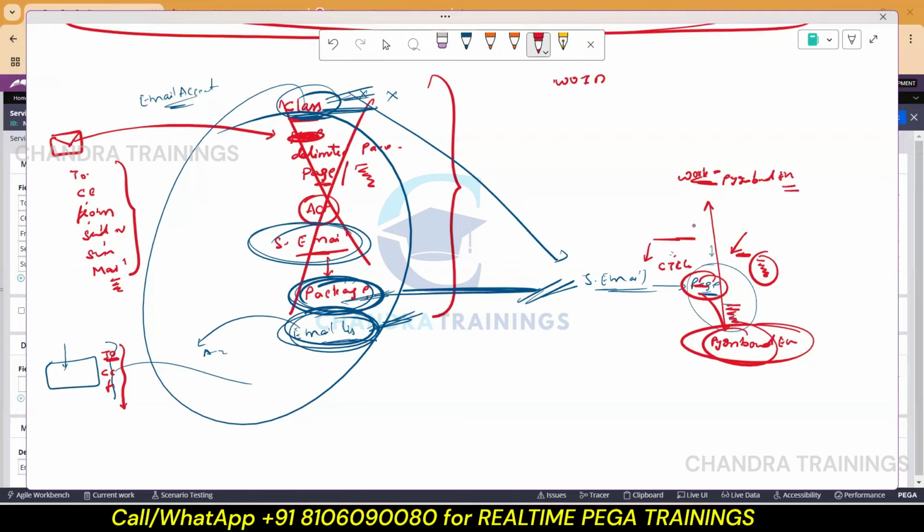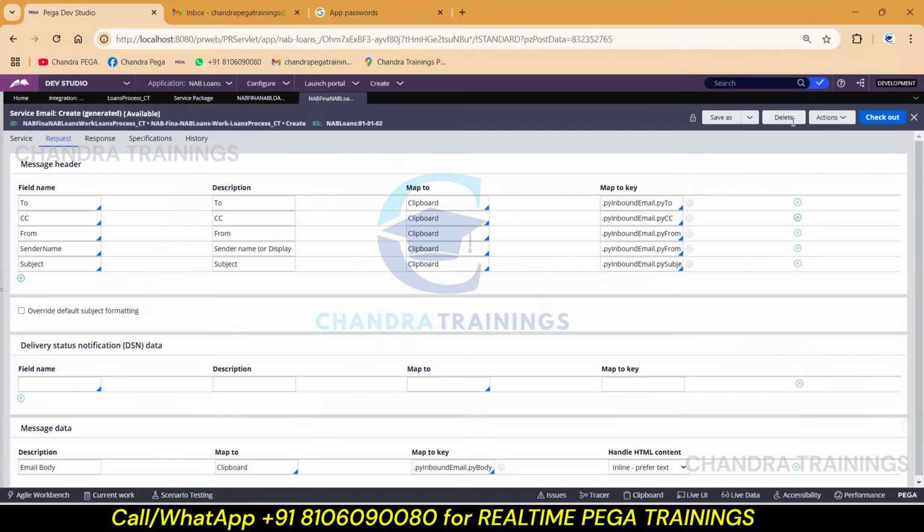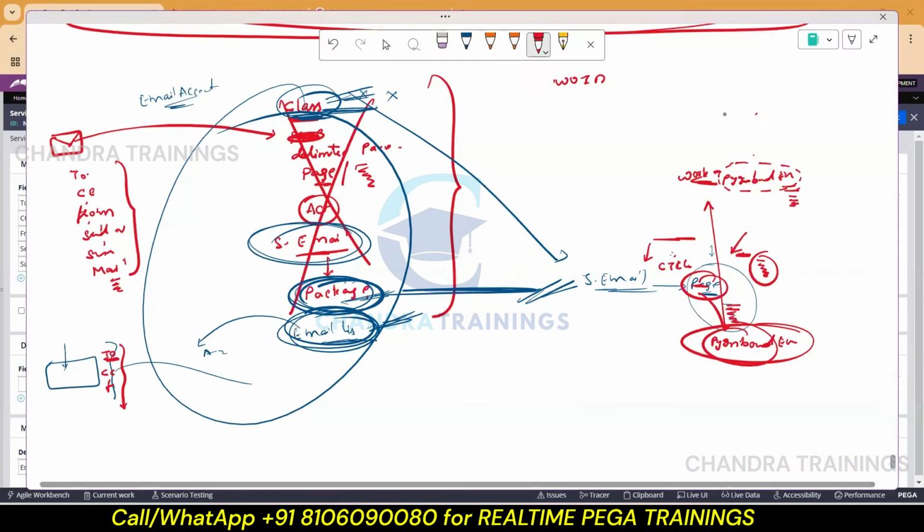So where it should be having some properties, right? So generally, if a page is created that is holding some embedded data, meaning from a different class, right? So all the properties like to, CC, from, maybe subject, and here mail body, all these are part of one class.